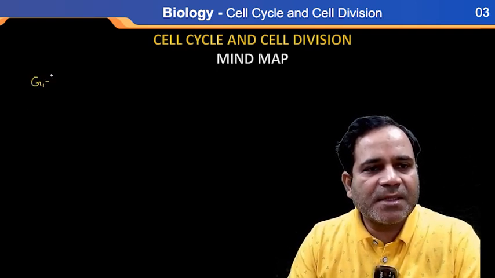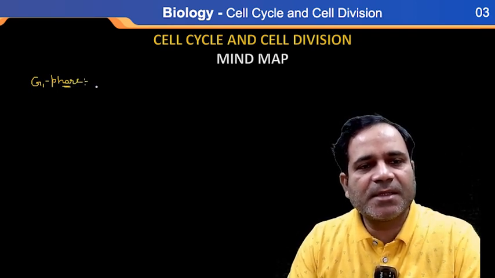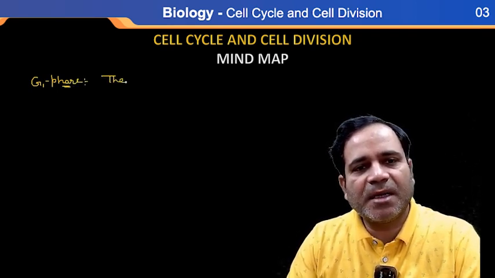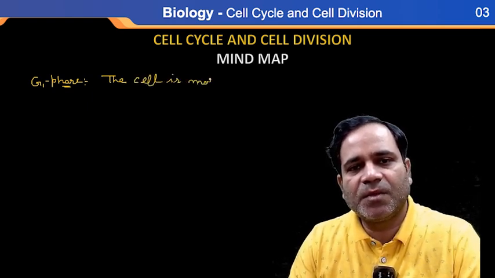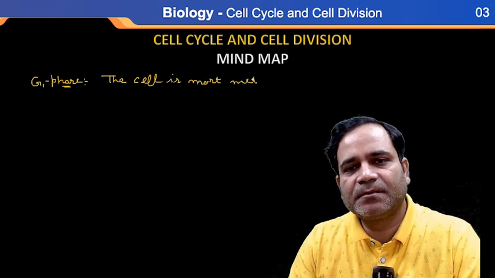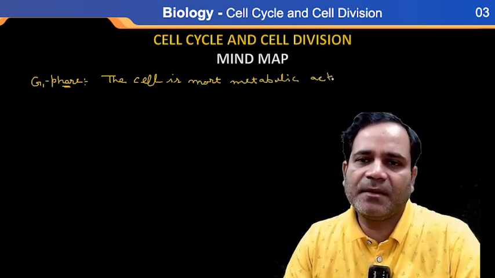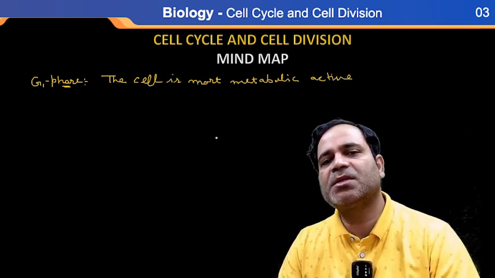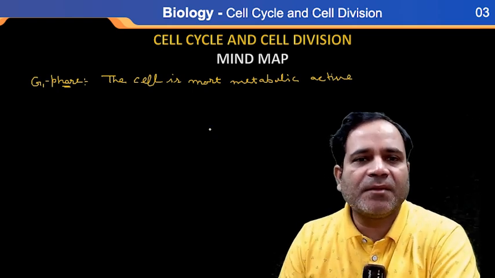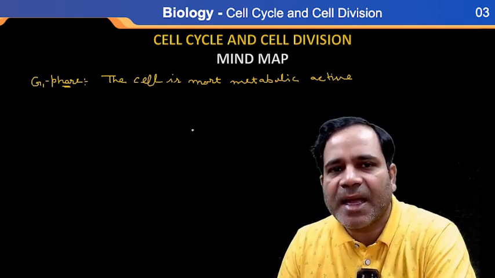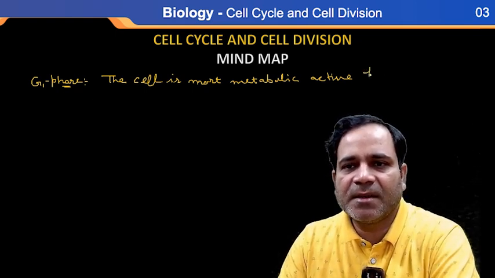In G1 phase, the cell is most metabolically active. Cell is most metabolically active. If anybody asks which phase is the most metabolically active phase, you say G1 phase.